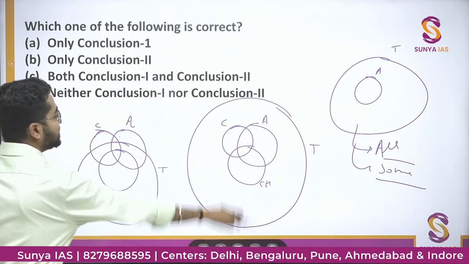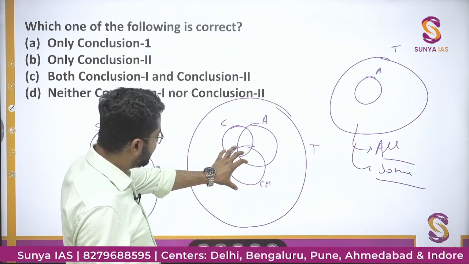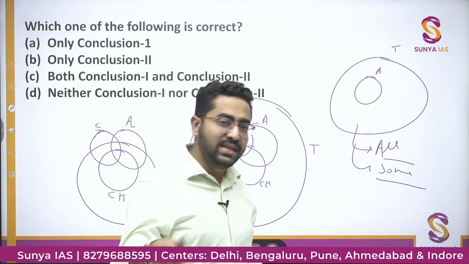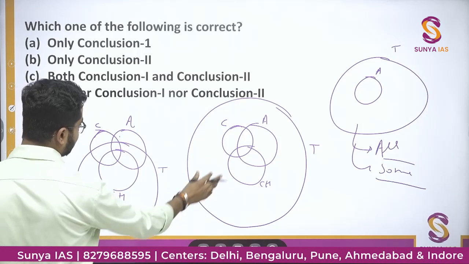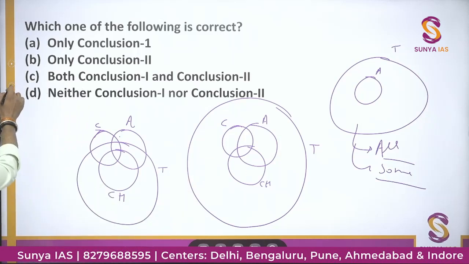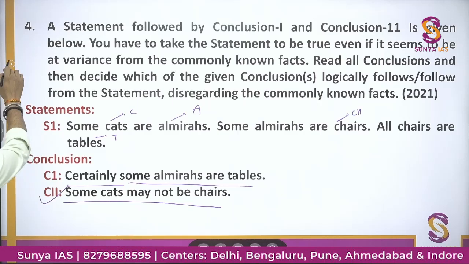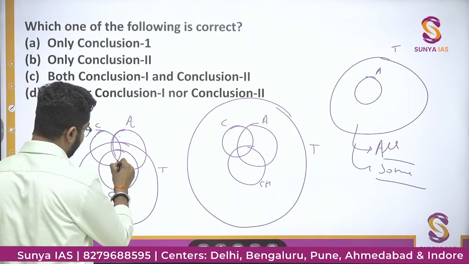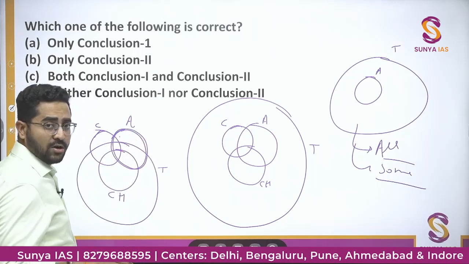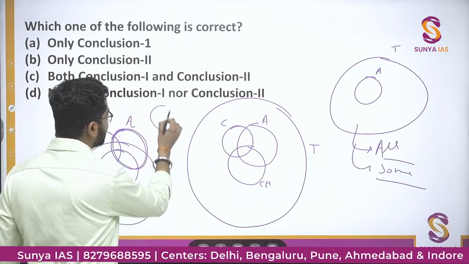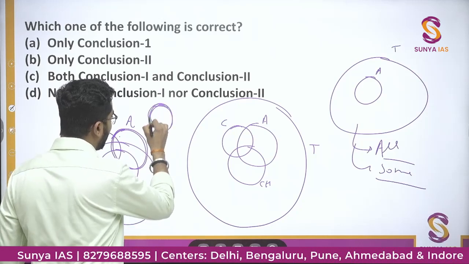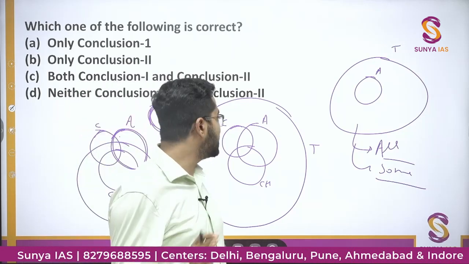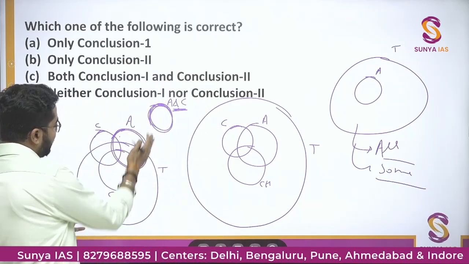So here also in this Venn diagram, you can see all chairs are tables. Here you can conclude that some almirahs are tables. Only these two type of possibilities are there with regarding to table. Chair की regarding आपकी possibility हो सकती है some almirahs are chairs. इसका मतलब ये जो चीज है some almirahs, even अगर almirahs and chairs, if the number of almirahs and chair is same, then also this statement is true. All almirahs are chairs. This also. So this table वाला फिर भी table इसके अंदर आएगी.